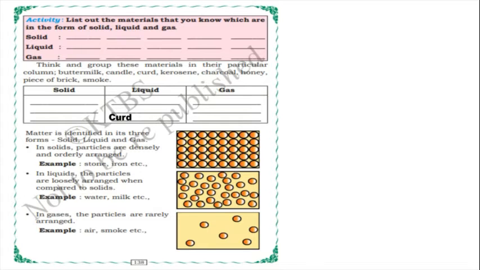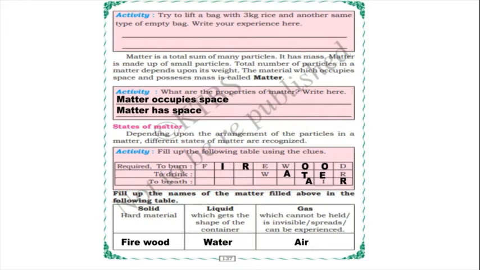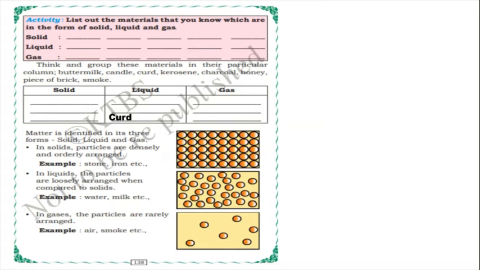So these are what we have just learnt, no? Yes. These are the states of matter: liquid, solid and gaseous state. Just now we have learnt about solid, liquid and gas with examples. Now we have to list out the materials that you know which are in the form of solid, liquid and gas. One example I'll give to you children, and the rest of you collect and write here.